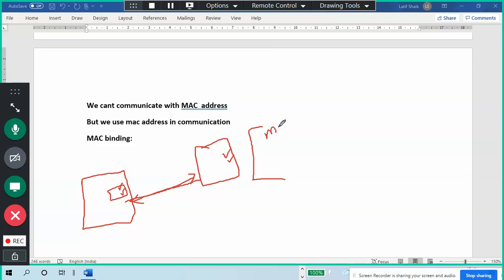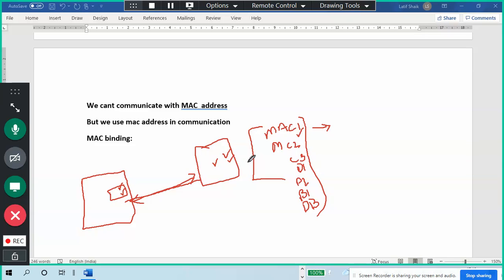They put a MAC address, for example MAC address one, and they bind it. Allow someone who comes with this MAC address. They will put all MAC addresses here, for example C1, C2, C3, D1, D2, B1, BD. Just for an example, this is the MAC address list I gave.